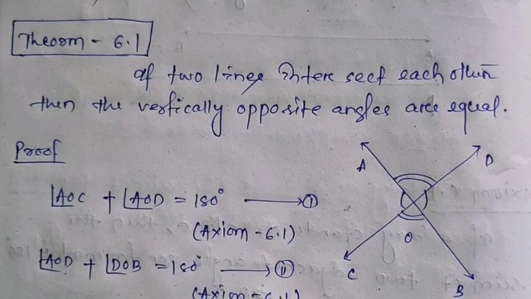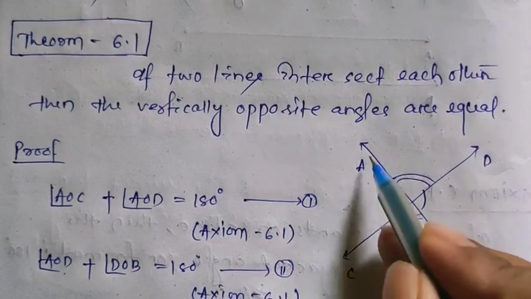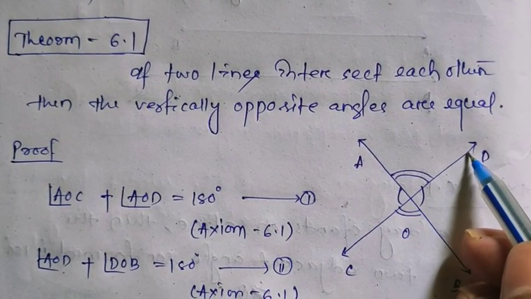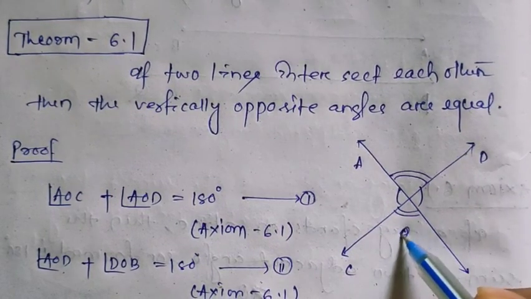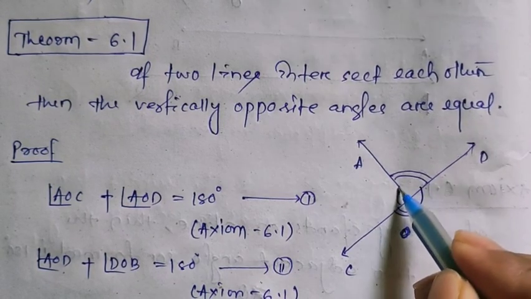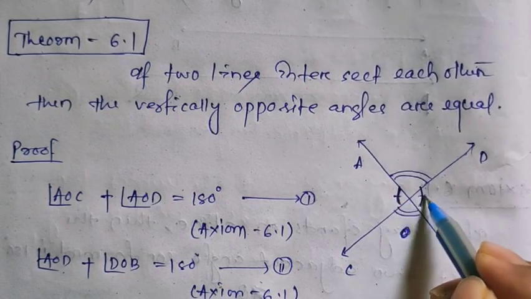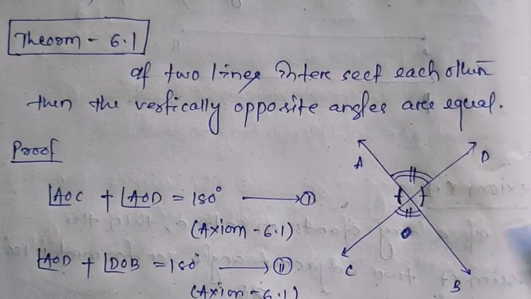Here is the theorem. It states that if two lines intersect with each other, then the vertically opposite angles are equal. That means let AB and CD be two lines. They intersect at the point O. It forms four angles, and the vertically opposite angles, that means this and this are equal, and this and this are equal.